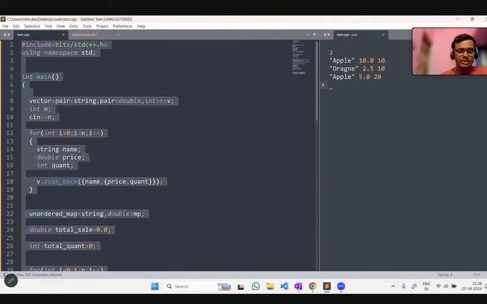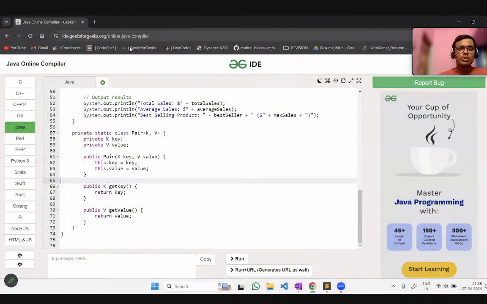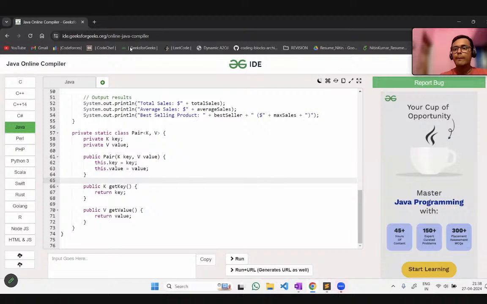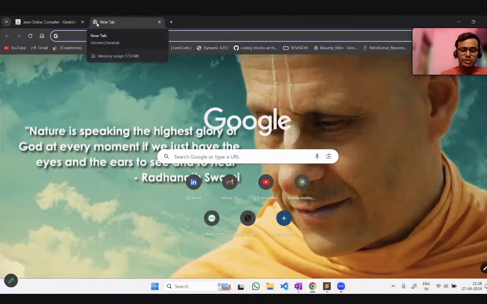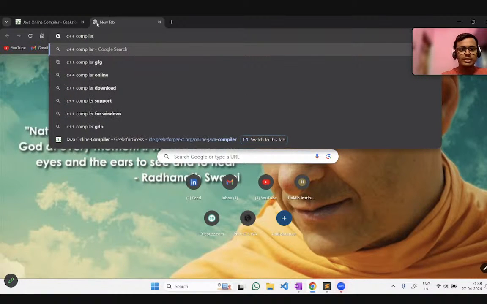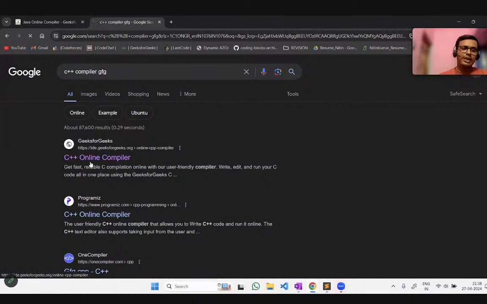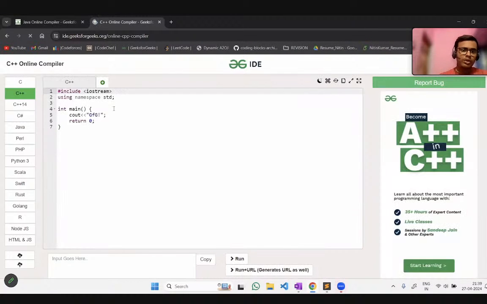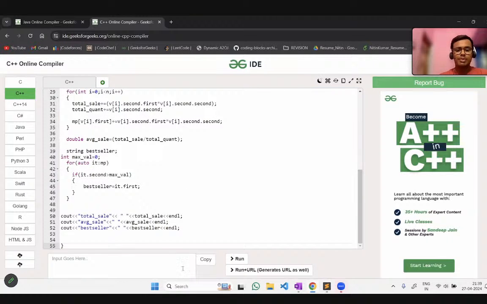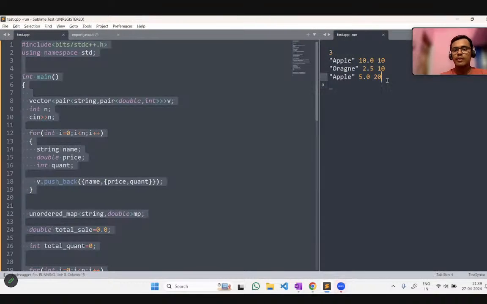So let me see this in another compiler. Let me take an online C++ compiler. Here, let me paste the code and take the same input.